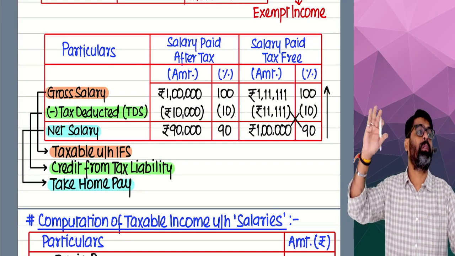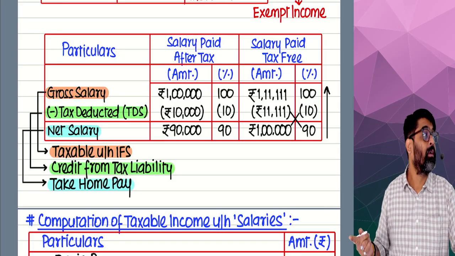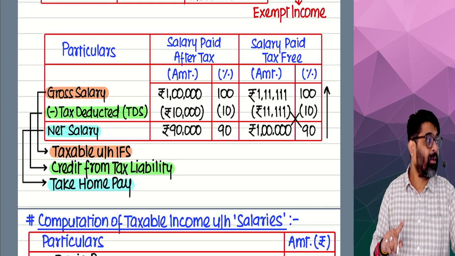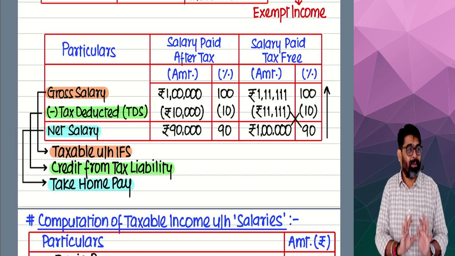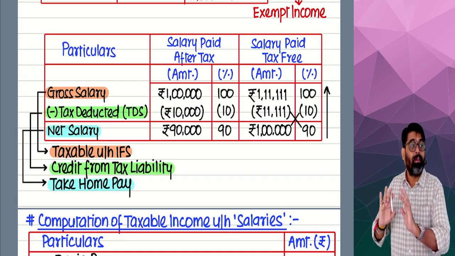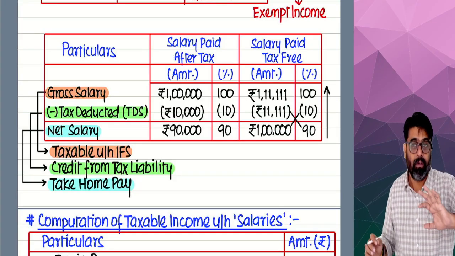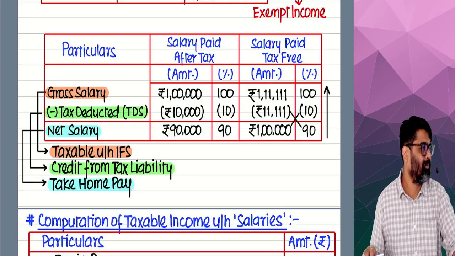So the government will think, oh, the salary of the employee was 1,11,111. Out of that, the employer deducted 11,111. Give that 11,111 to us. And 1 lakh salary is released.